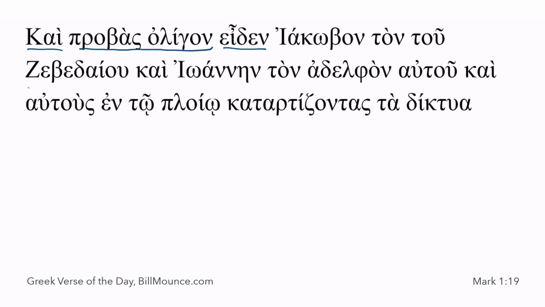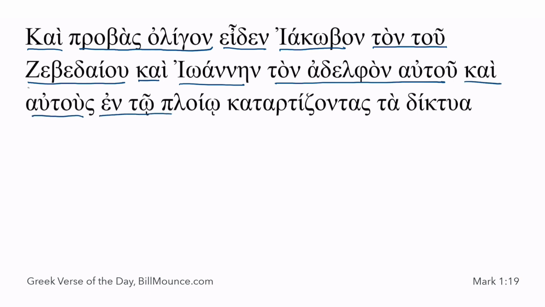He saw James, the of Zebedee, we'll come back to that as well, and John, his brother, and those in the boat fixing their nets.